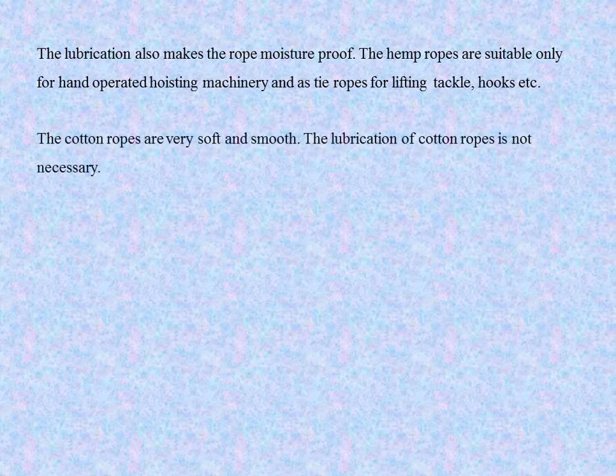The cotton ropes are very soft and smooth. Hemp and manila are rough with poor mechanical properties, but cotton ropes are soft and smooth. The lubrication of cotton ropes is not necessary, but in the case of hemp and manila ropes, lubrication is important. We must provide lubrication to improve the mechanical properties as well as the wear resistance.